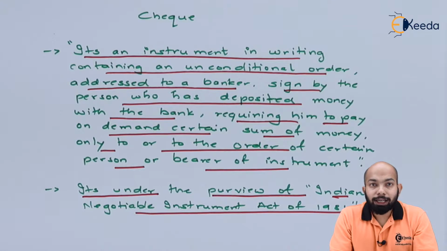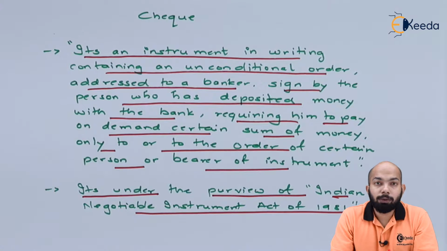So this check is regulated by the Negotiable Instruments Act of India, enacted in the year 1881, and under that itself, check is a negotiable instrument. Anything which is supposed to be negotiated is a part of this act.